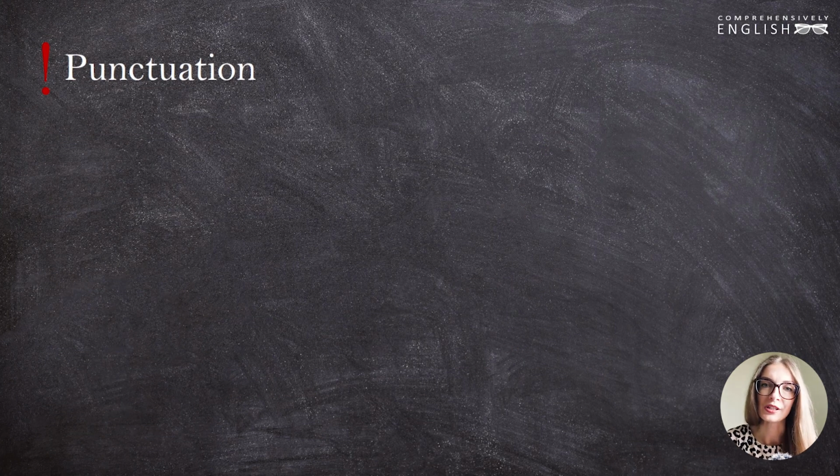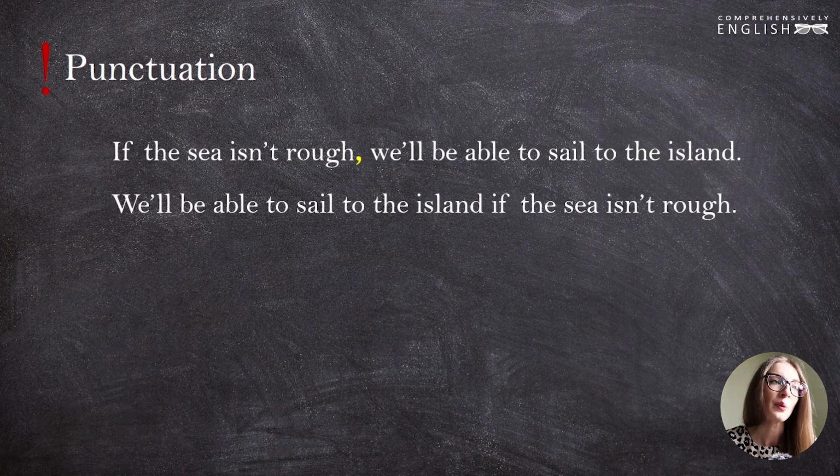You have probably noticed that sometimes there is a comma in a conditional sentence and sometimes there is no comma. Why? If the sea isn't rough, we'll be able to sail to the island. And we'll be able to sail to the island if the sea isn't rough. What happens? If the conditional clause goes first, we need to separate it with a comma. If the main clause goes first, like in the second sentence, we don't need any comma.